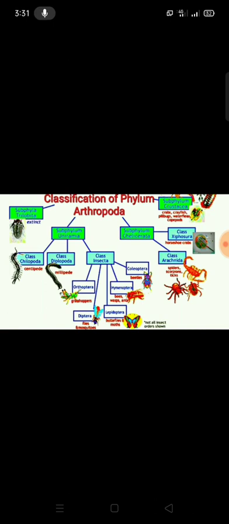The first one is that arthropods occur in all types of habitats. All arthropods are bilaterally symmetrical animals. And these are triploblastic animals.